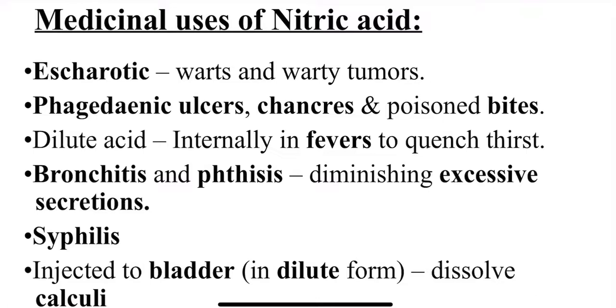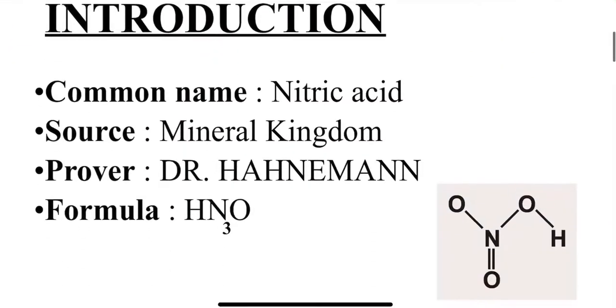Bronchitis and phthisis. Phthisis is nothing but an old term for tuberculosis. In bronchitis and tuberculosis, nitric acid diminishes the excessive secretions. In syphilis, injected into the bladder in dilute form, it will dissolve the calculi. So these are all the medicinal uses of nitric acid. Next we move on to the introduction.